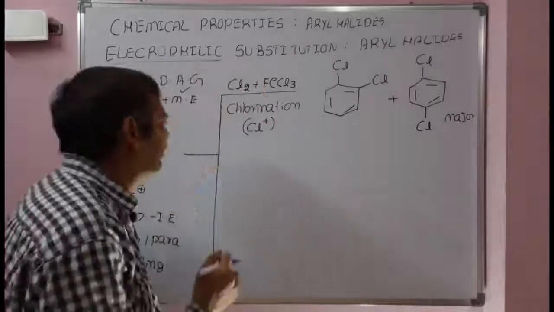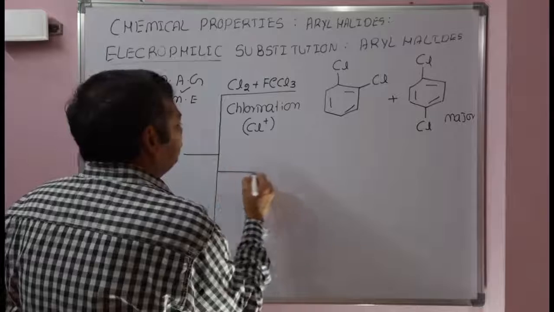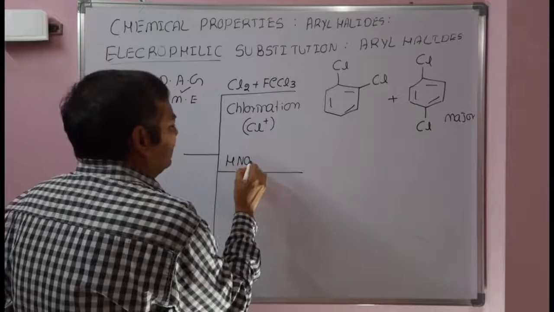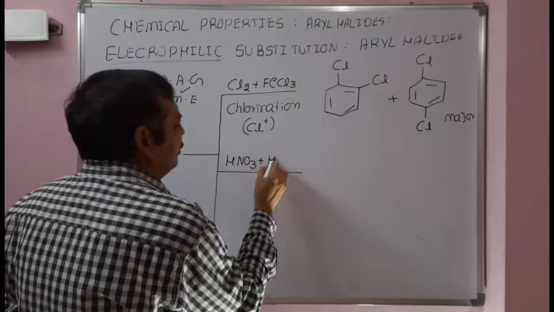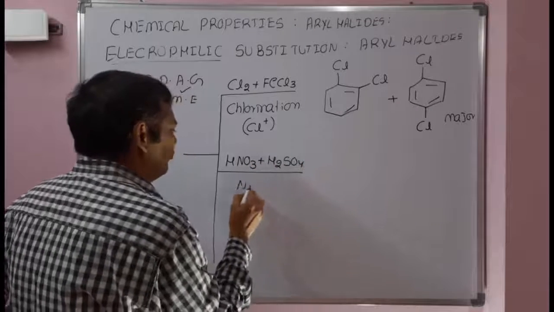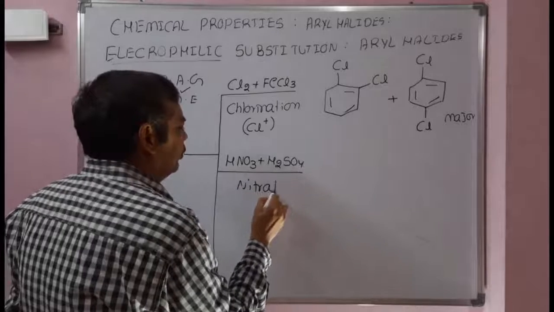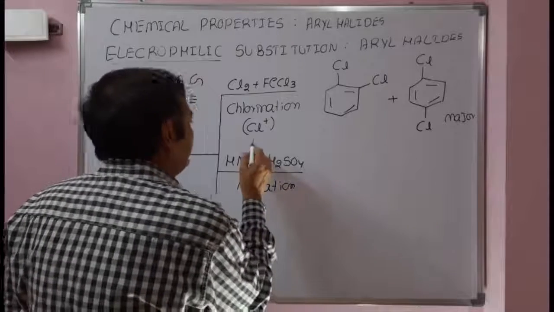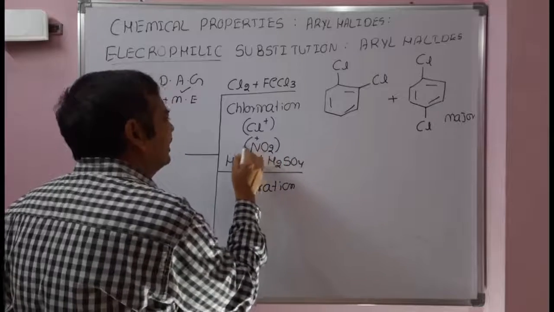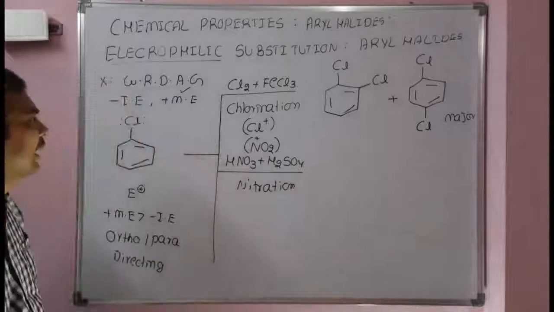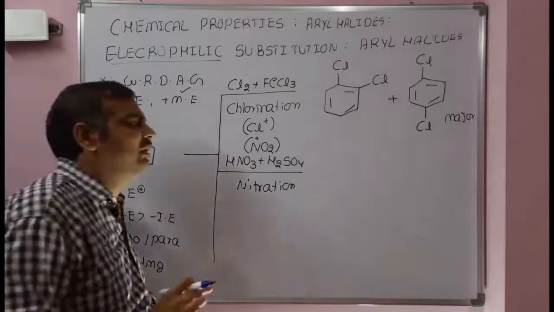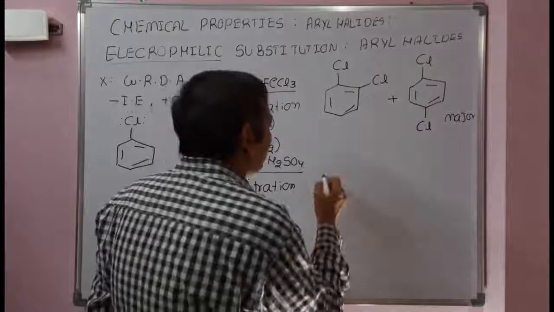Coming to the next one, nitration. In nitration, the reagent is a mixture of nitric acid and sulfuric acid, 1:1 ratio. This is nitration. In nitration, the electrophile is NO2 plus. The electrophile will attack at the ortho position and para position with respect to the chlorobenzene. Why? Because this is an OP directing group.